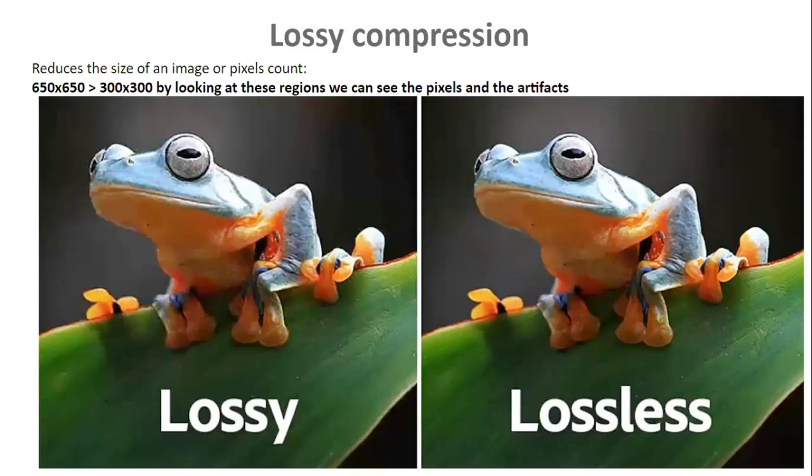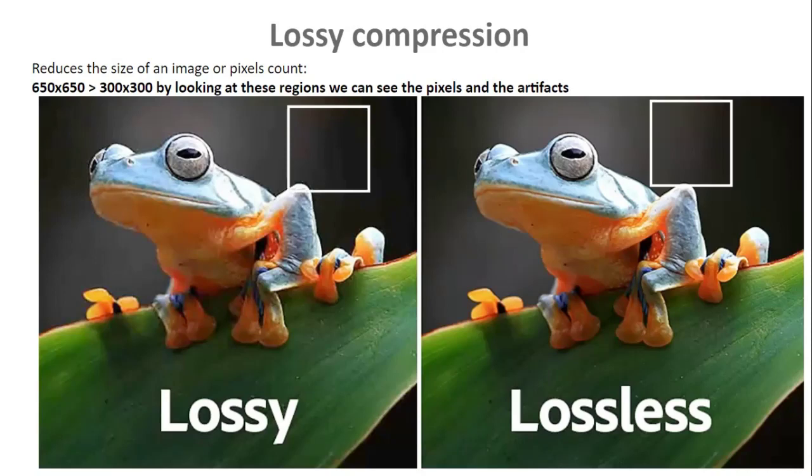Lossy compression is used to reduce images and videos, but we are not able to roll back to the original data. So we have here a 650 by 650 image that was reduced to 300 by 300. And by looking at these regions here, we can see that the pixels appear in the smaller image, while on the lossless image on the right side, they cannot be seen. And also in this region, we can notice the artifacts.